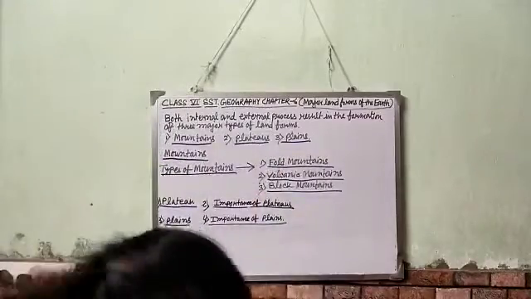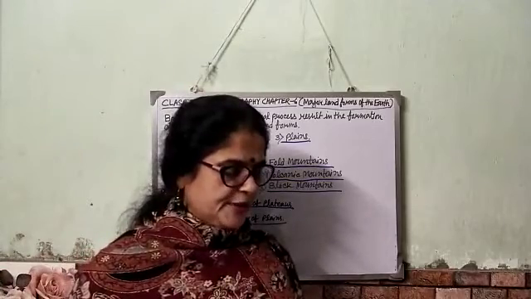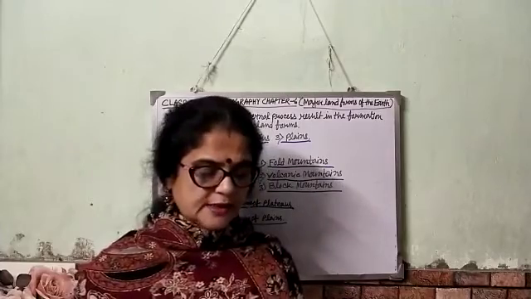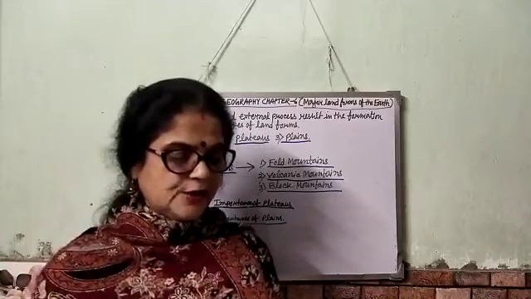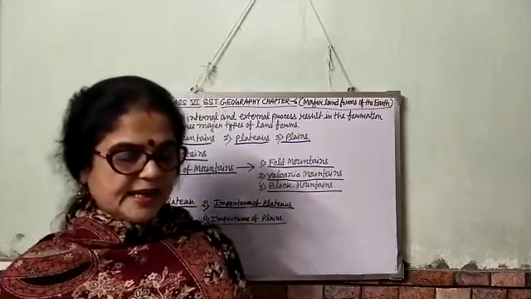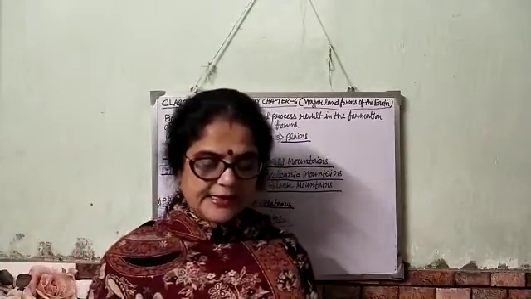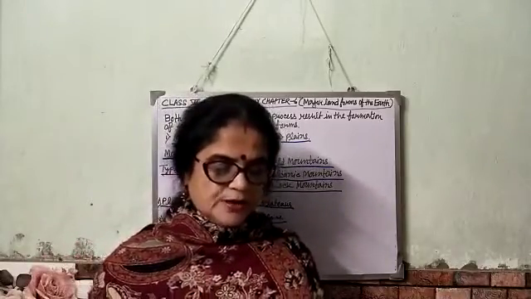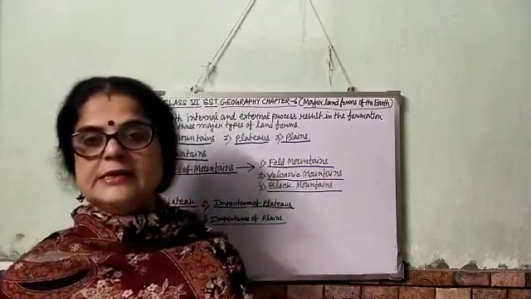Now, importance of plains. Plains are the most densely populated areas in the world. The fertile soil and availability of water not only provide land for cultivation but also make it easy to build houses, construct roads and lay down railway lines. Clear? Good roads and railway lines not only add to better connectivity but also promote trade. Today, the majority of the world's population is settled in these areas.